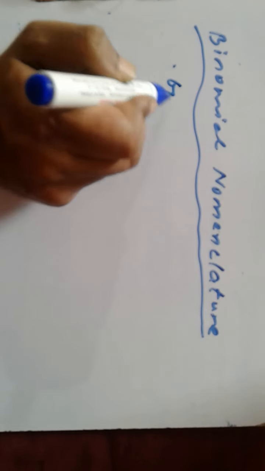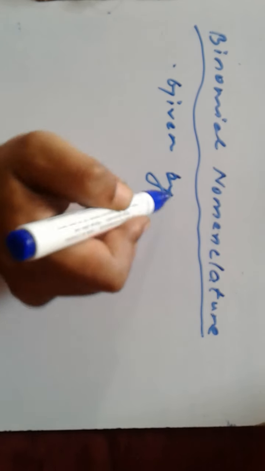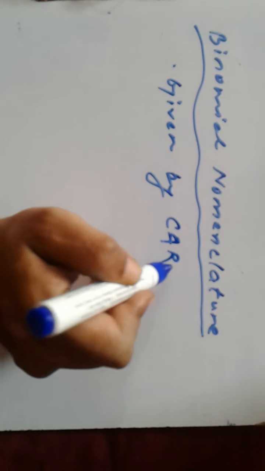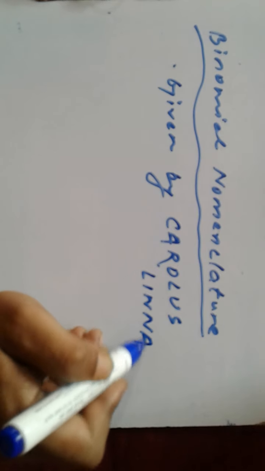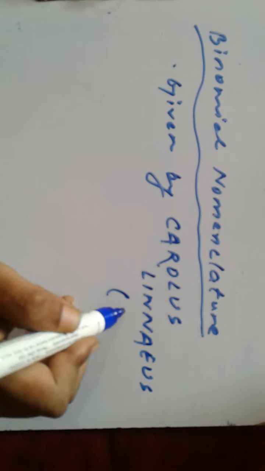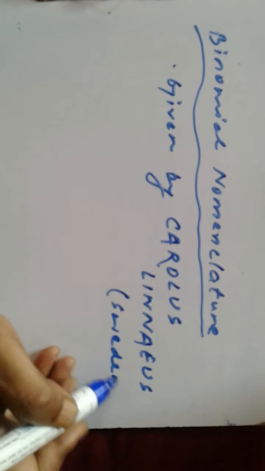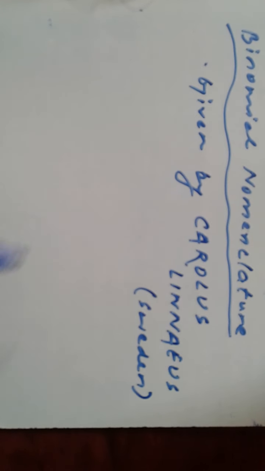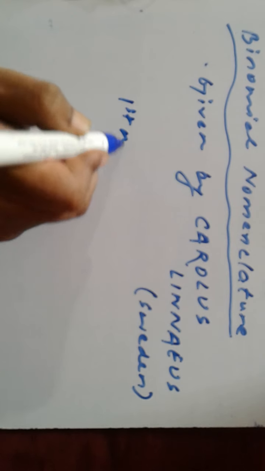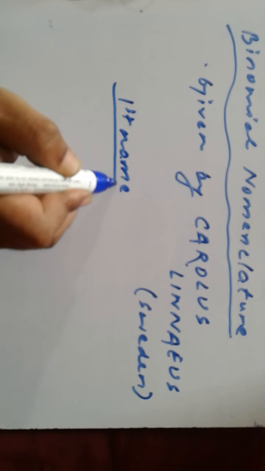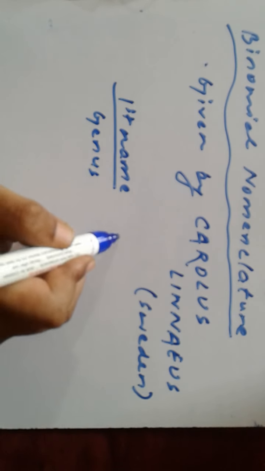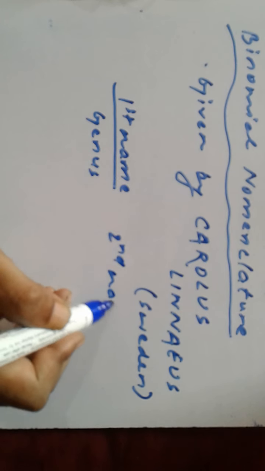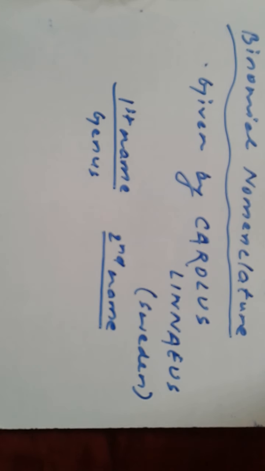It was given by Carolus Linnaeus, who belonged to Sweden. Here the first name is the generic name or genus. The second name is the specific epithet or the name of the species.